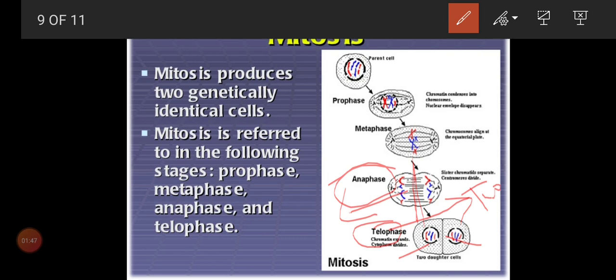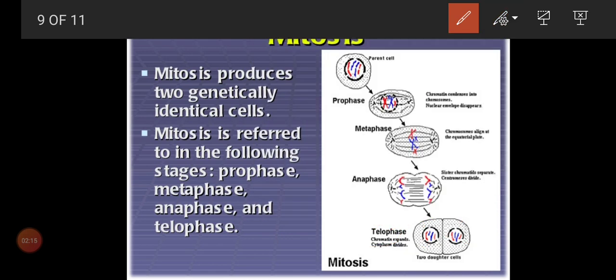So what is the acronym for these stages? PMAT. Prophase, M for middle, metaphase, A, anaphase, away from the center, T, telophase, you will get 2 cells. So this will happen in the body cells. This we saw in the last class.